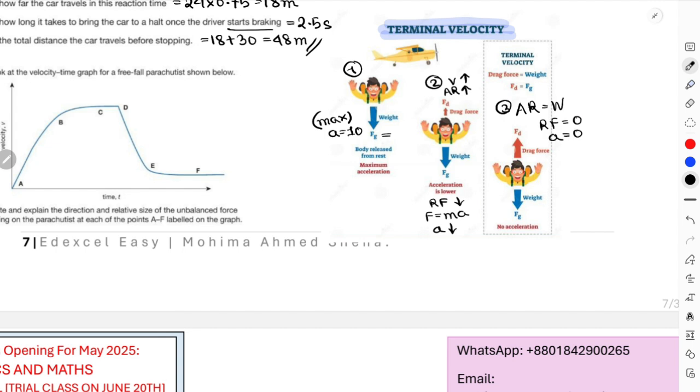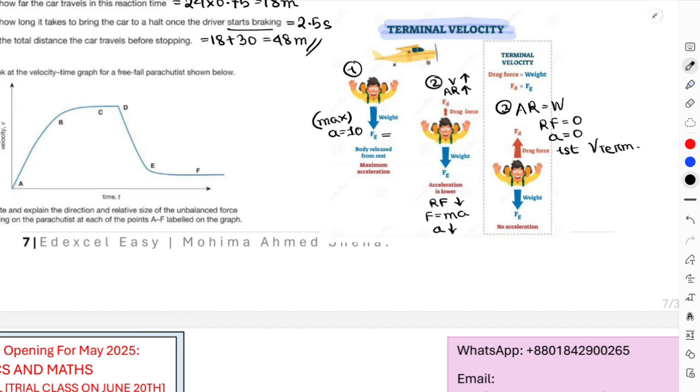We have studied so far that an object's acceleration can be 0 in two situations: if the object is moving with constant velocity, or if the object is not moving at all. Over here the object was moving with constant velocity. So this is your first terminal velocity reached, V term. This is the scenario when your object reaches the first terminal velocity.